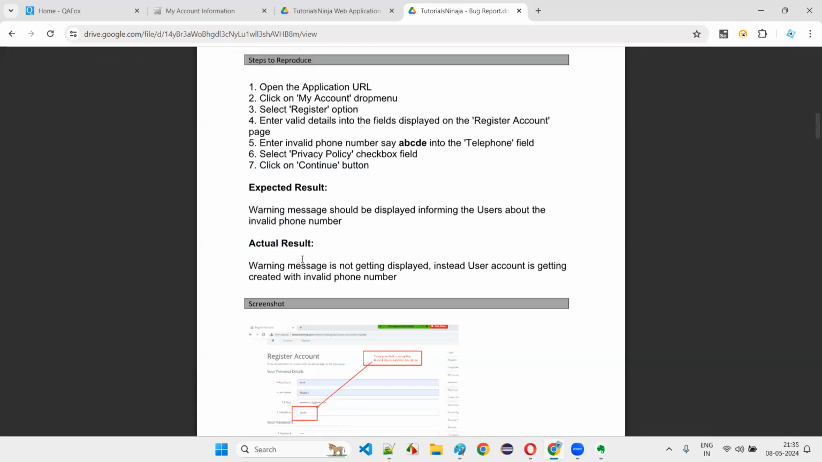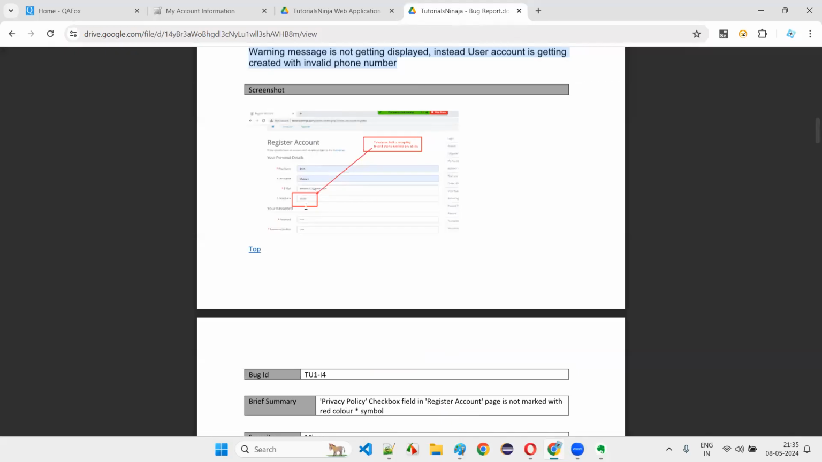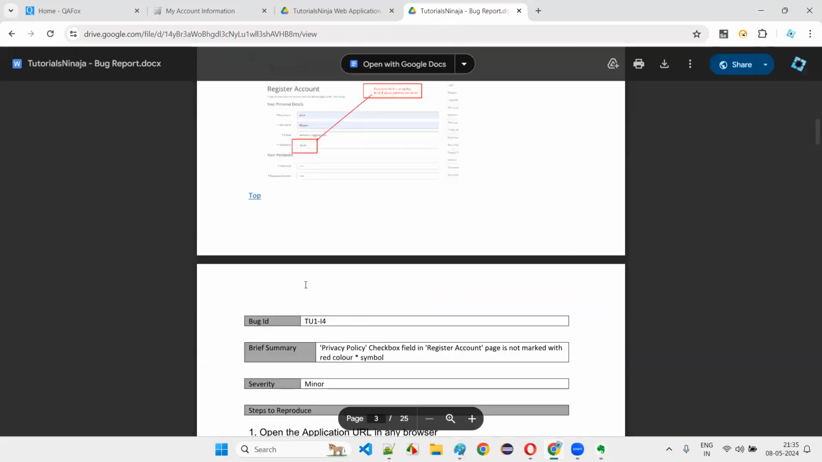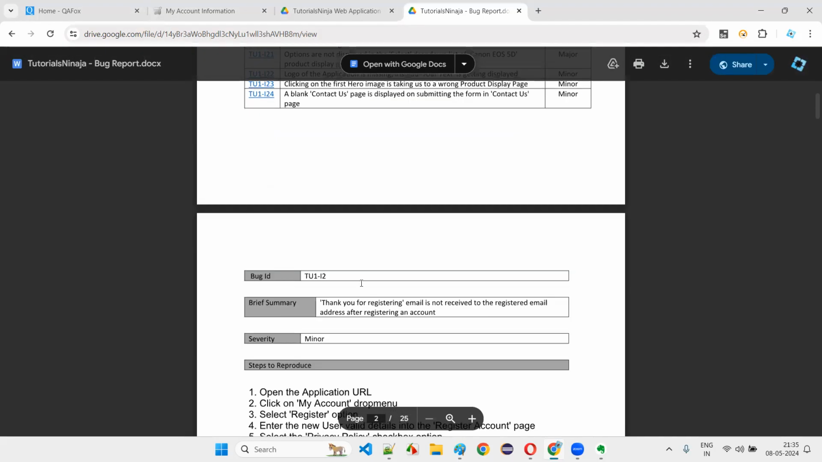But what is the actual result that is coming? Warning message is not getting displayed. Instead, user account is getting created with invalid phone number. We gave the screenshot also as a proof that this kind of phone number is being accepted. Like that, we have to report the defect. Clear, everyone? How the defect report will be there? Whatever defects we get in the application, we'll report like this, for example.